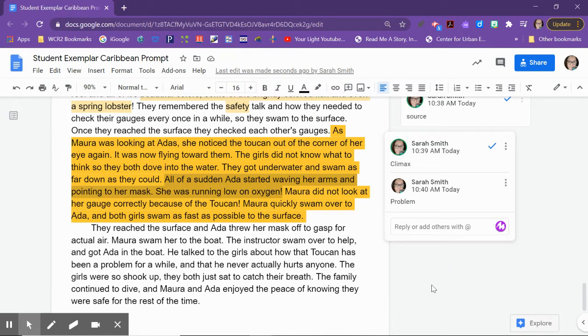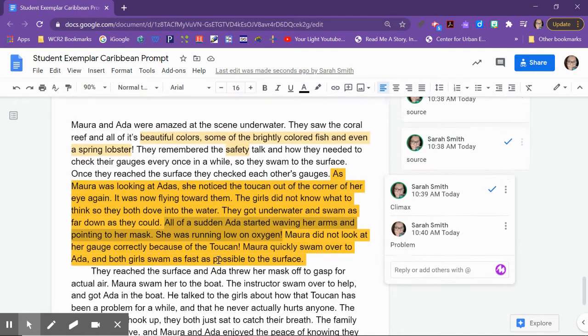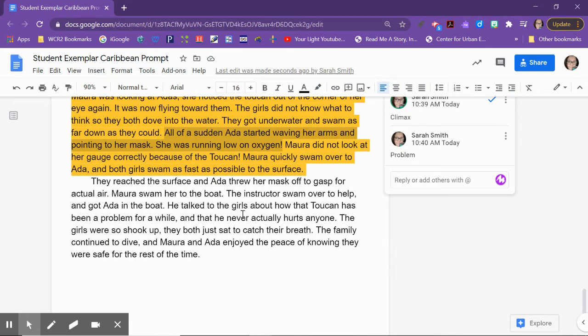They reached the surface, and Ada threw her mask off to gasp for air, actual air. Mara swam her to the boat. The instructor swam over to help and got Ada in the boat. He talked to the girls about how that toucan had been a problem for a while, and that he never actually hurts anyone. The girls were shook up. They both just sat to catch their breath, and the family continued to dive, and Mara and Ada enjoyed the peace of knowing they were safe the rest of the time.